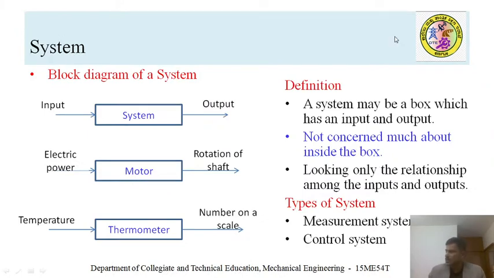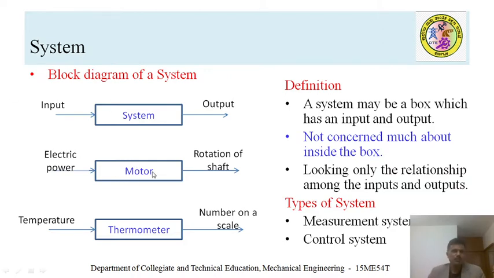Now try to understand the basic system. A system may look like a box that has input and output. Look at this: it is a rectangular box connected by input and output. You can call this a motor system, thermal motor system, engine system, turbine system, etc. Why do we call it a system? Any device which converts input to output, we definitely call a system.